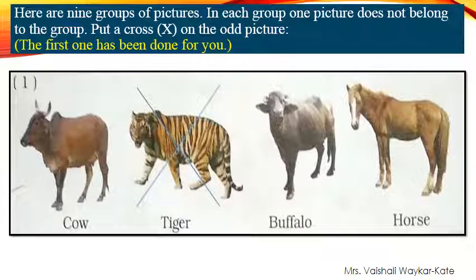See the pictures of animals. Some animal pictures are given in this slide. The animals are cow, tiger, buffalo and horse.